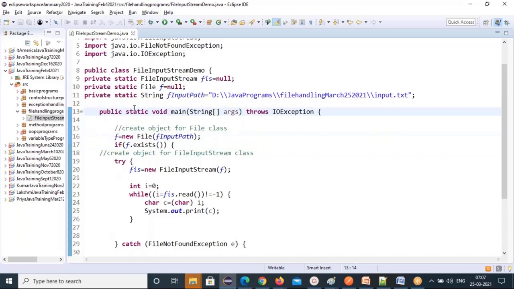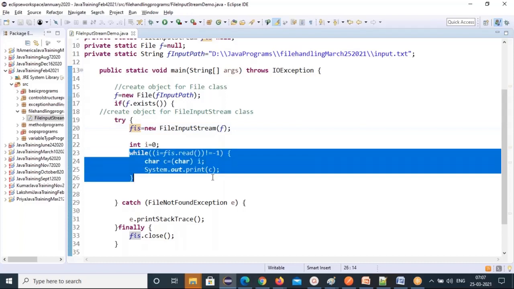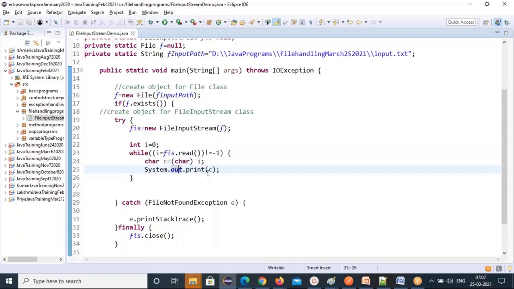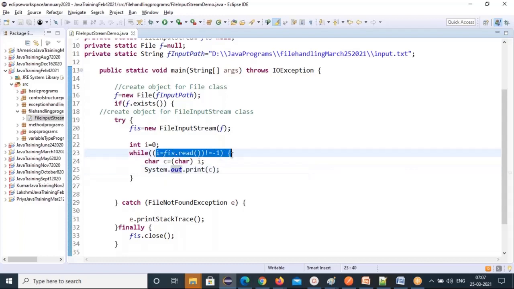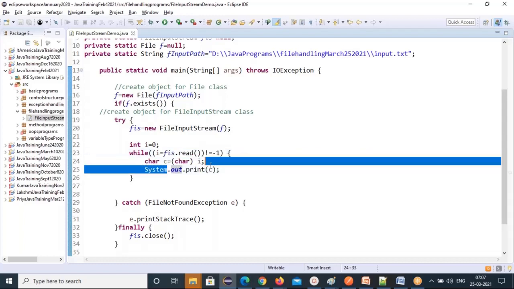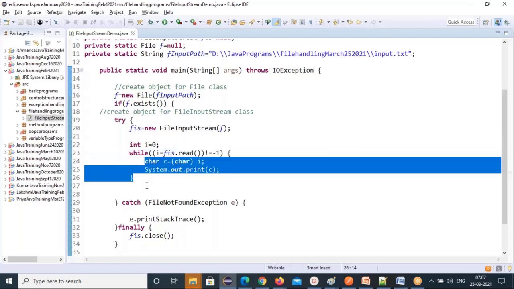Already these are ready-made methods in the File class. Okay, any other questions? Here we are using object creation, and then see that I'm calling the fis.read method. This object reference I'm calling directly in the while loop. The while loop tells you that if the condition is true only, it will come here. Otherwise it won't come, it becomes false and it is not going to execute.